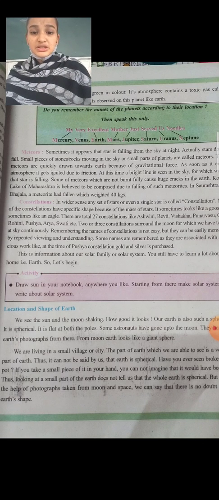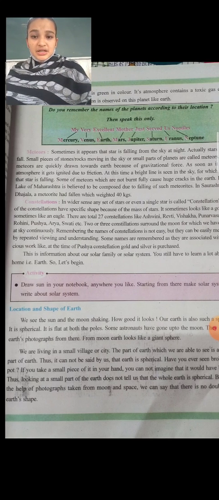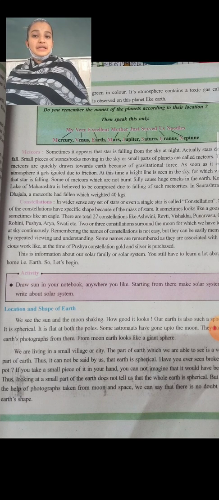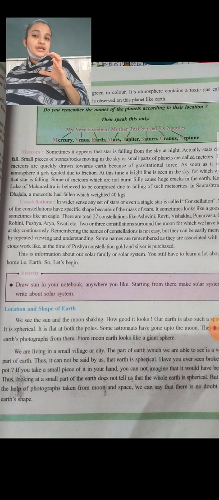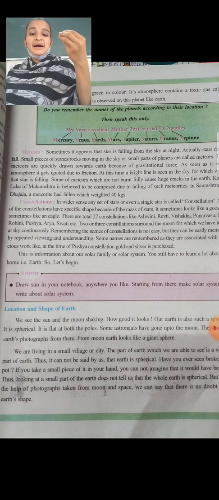So what it says is that if you take a small piece of it in your hand, you cannot imagine that it would have been round. Definitely it will not look round. Thus, taking a small part of the earth does not tell that the whole is spherical. We can see only a small part, so we cannot say that the earth is spherical in shape.